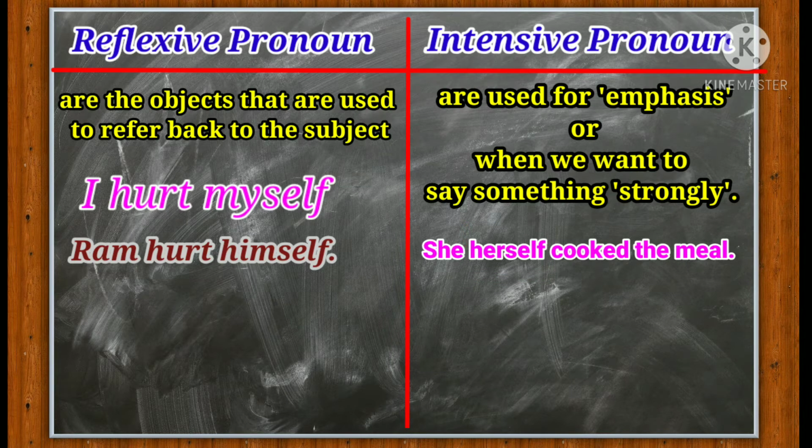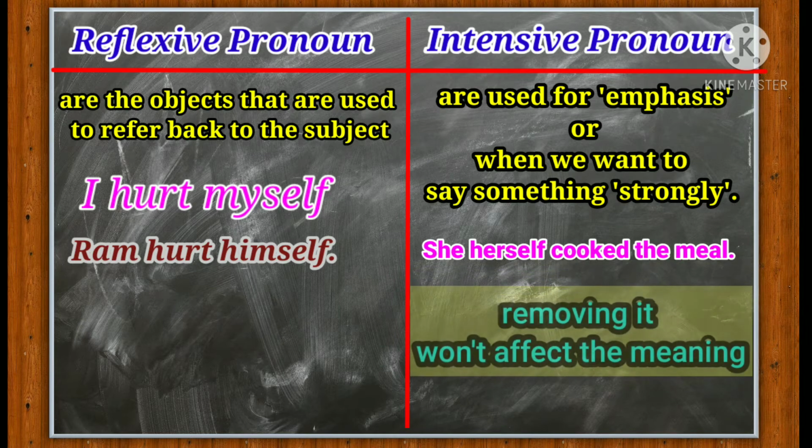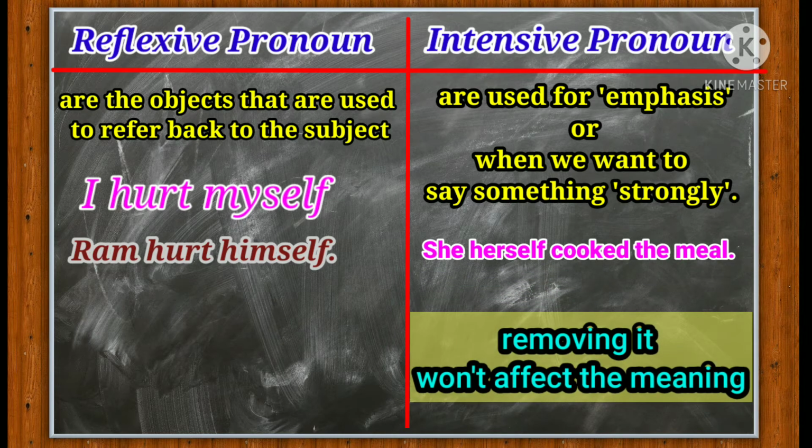Okay? Now, the second major difference between the reflexive and the intensive pronoun is that since an intensive pronoun is used for emphasis, it is not necessary to the sentence. Means it doesn't give us any new information. So, removing it won't affect the meaning. Okay? For example, if we remove herself from the sentence, she herself cooked the meal, it will not affect the sentence. Even then, the meaning of the sentence will be clear.